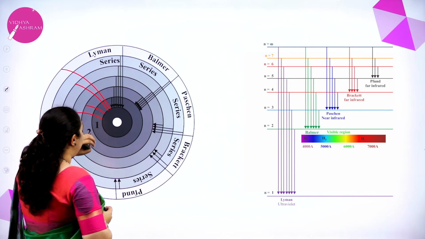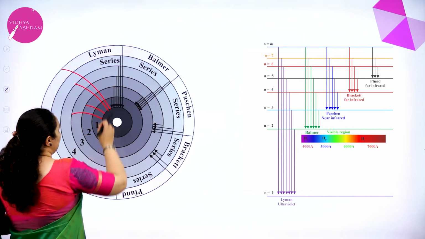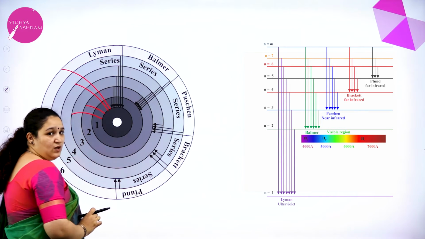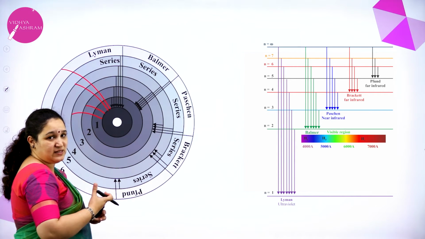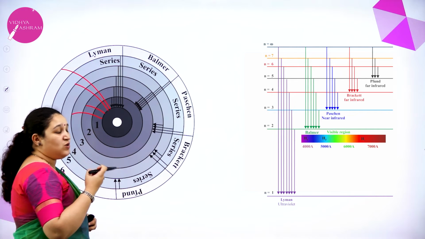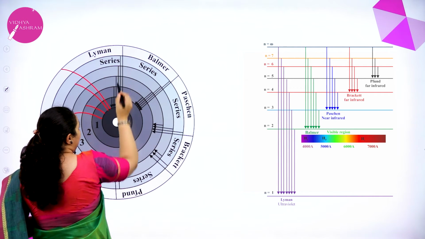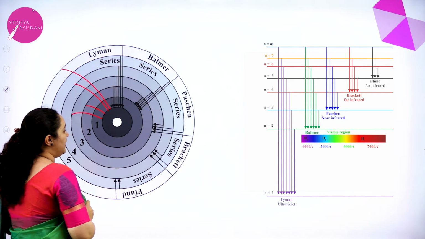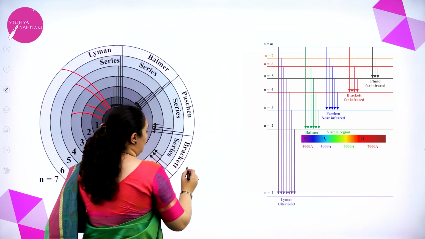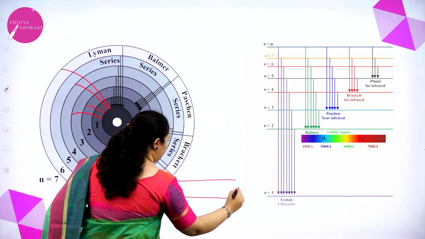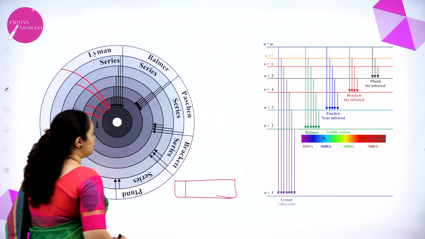So now, for example, the excited electron is in the 7th level, the 7th orbit. It has absorbed a lot of energy. Now if from the 7th level it directly comes back to its ground state, then one line is produced in the spectrum.